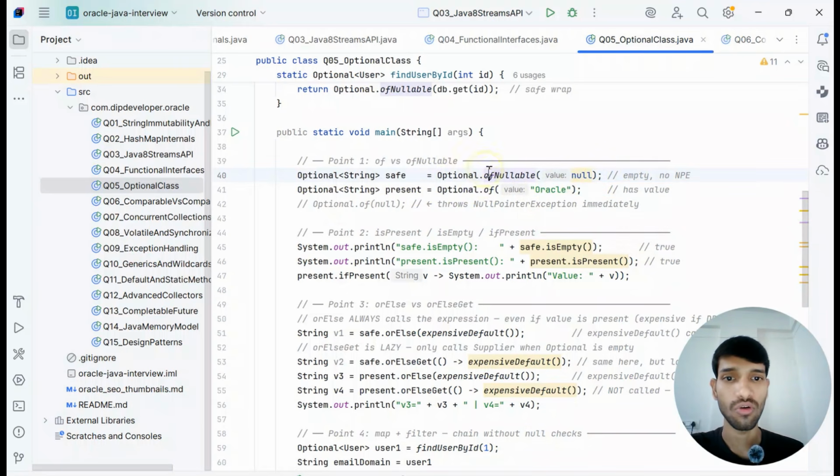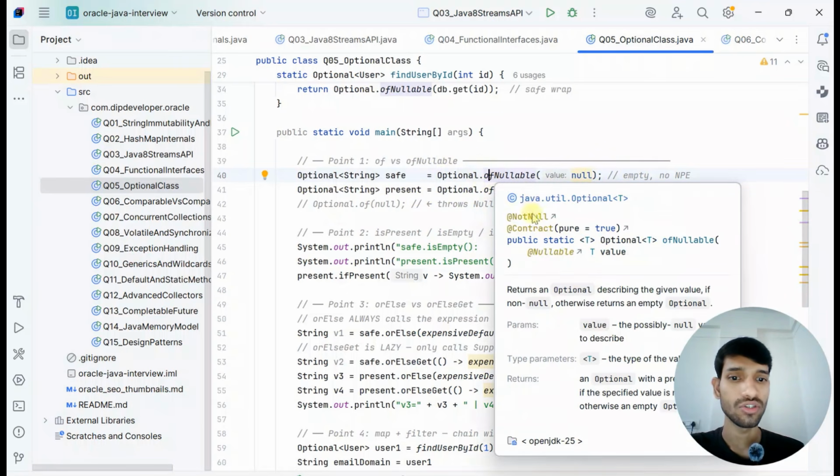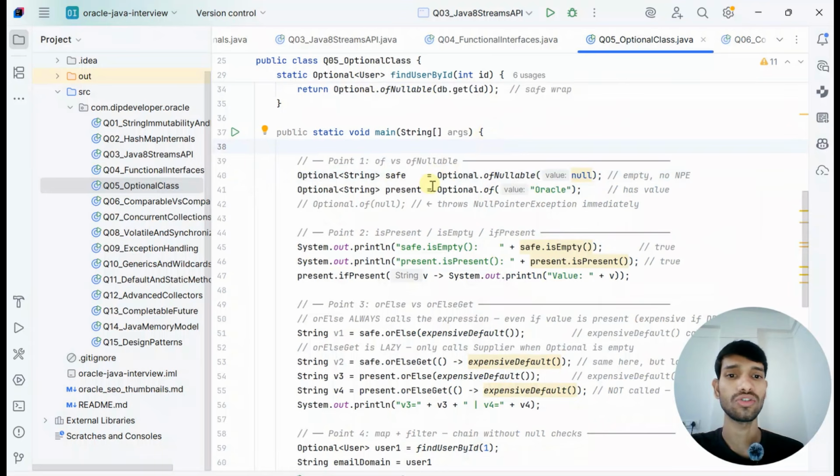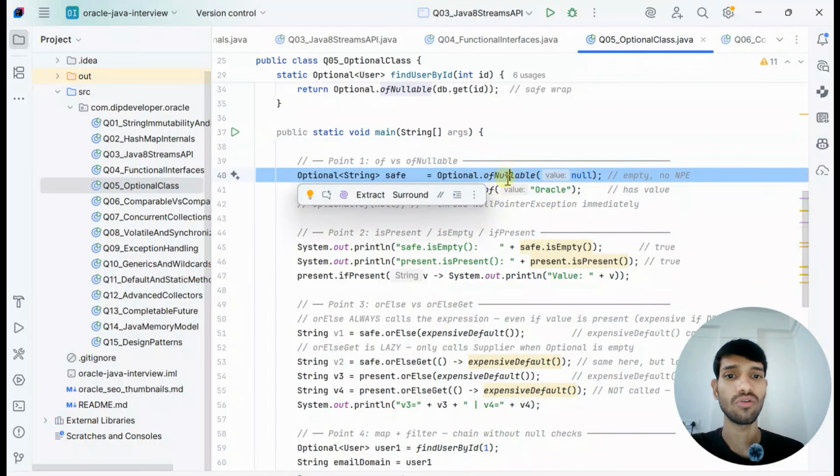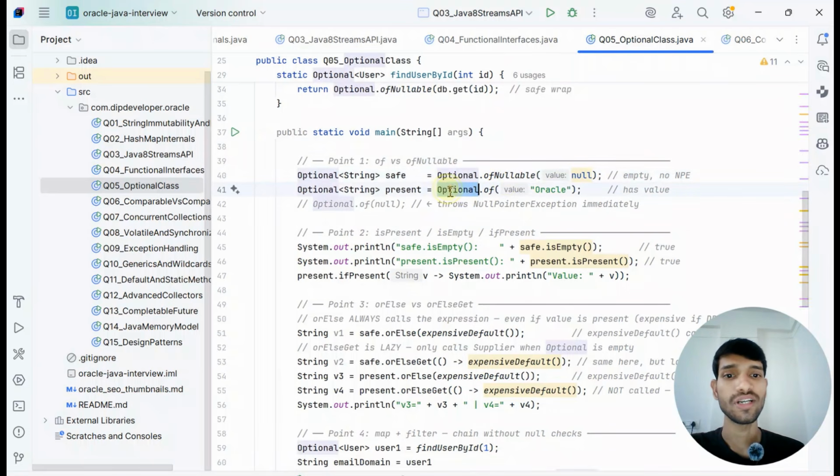So if we just hover over this ofNullable, it says it returns an Optional describing the given value. If the value is non-null, it returns the Optional, otherwise it returns an empty Optional. It will not throw a NullPointerException. So it is better to use ofNullable, and Optional.of if we know it has a value.